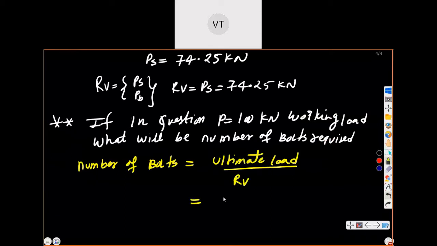Ultimate load is 100 into 1.5, because working load into factor of safety, divided by rivet value 74.25. So how much is coming? 2.02 is coming.